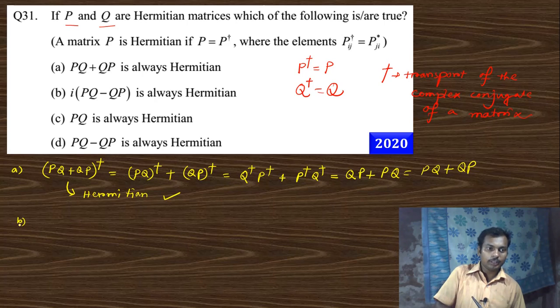Go to the option B. i(PQ minus QP), its dagger.